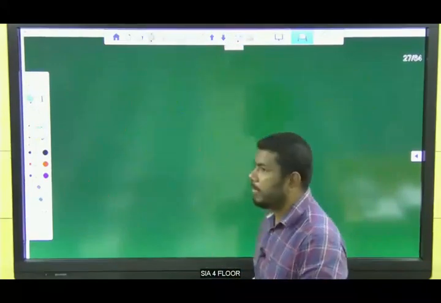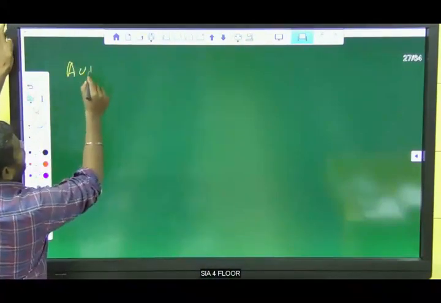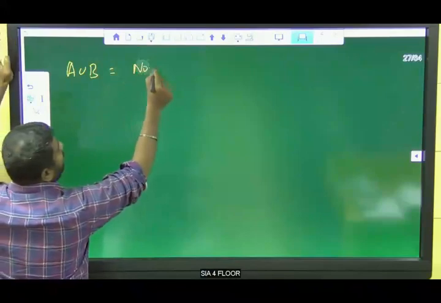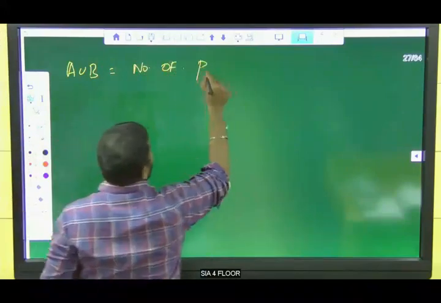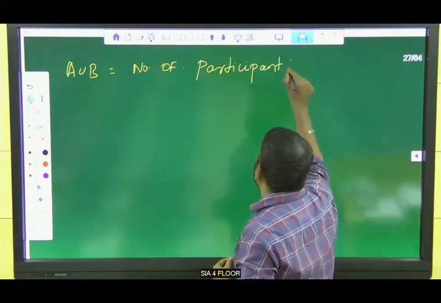And one more thing is, A union B is equal to the number of participants actually. A union B is nothing but the number of participants, right?